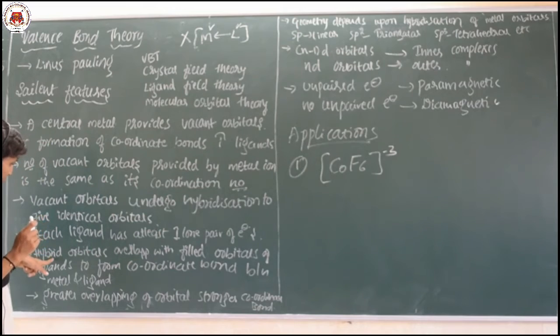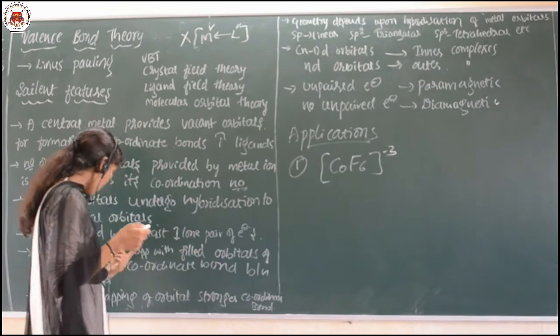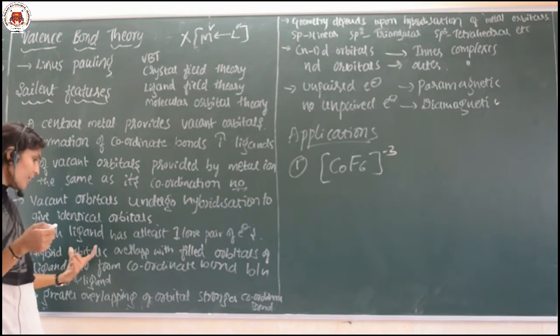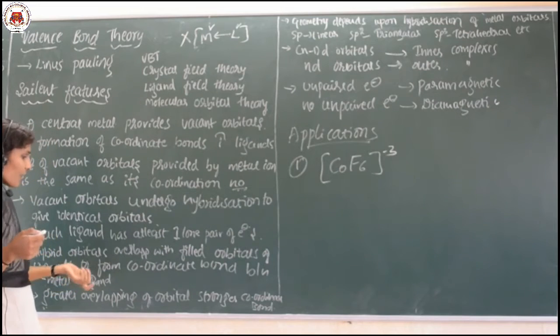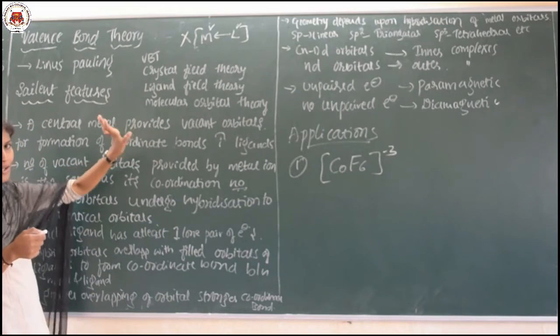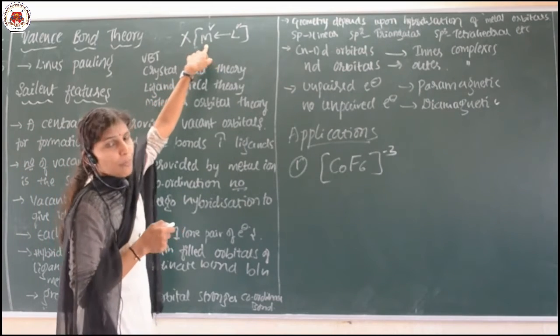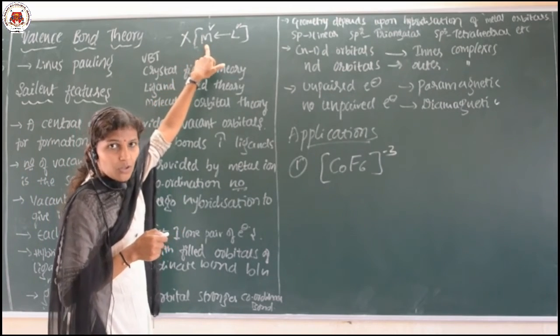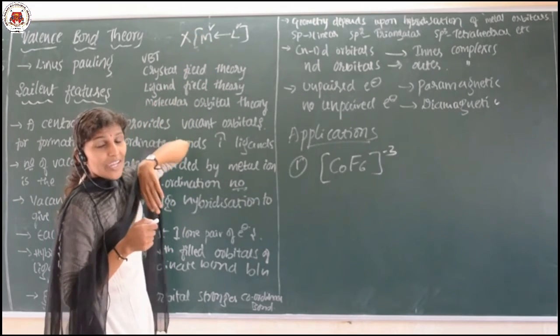Next point, the hybrid orbitals overlap with filled orbitals of the ligand to form the coordinate bond between the metal and ligand, similar to the first point. The central metal atom provides the vacant hybrid orbitals, and the ligand fulfills those vacant orbitals.